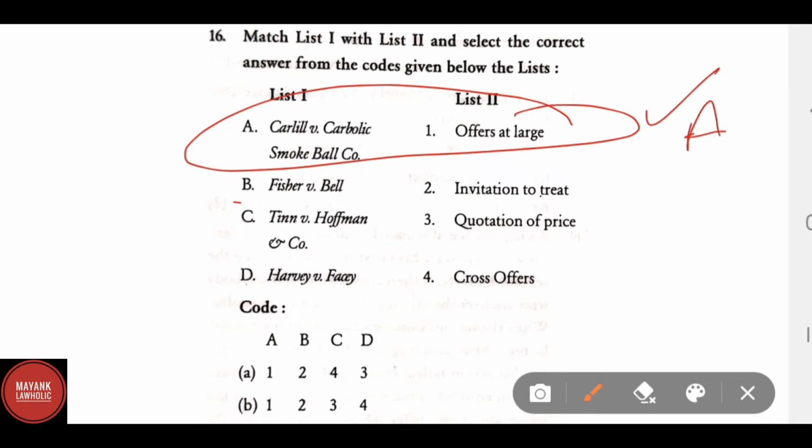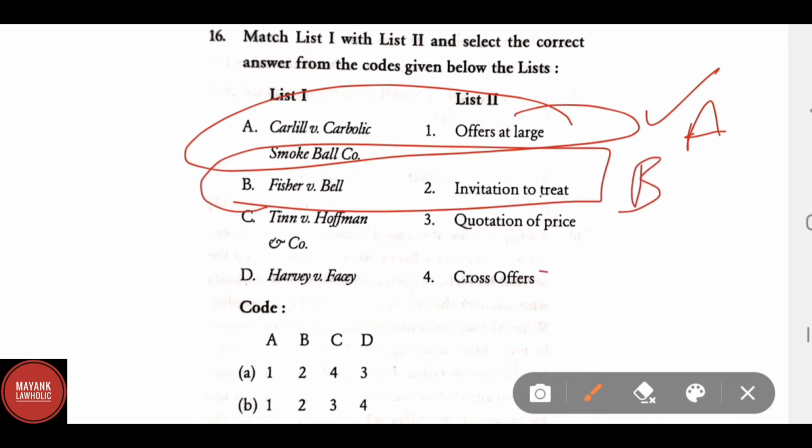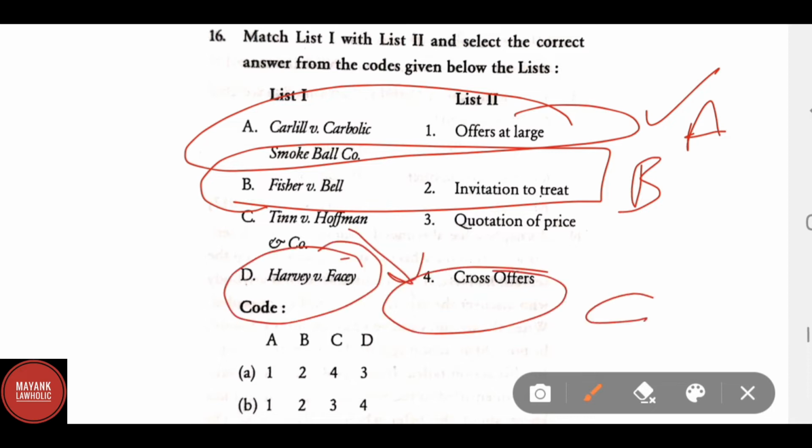Fisher versus Bell. The correct answer is invitation to treat. Tin versus Hoffman and Company. Correct answer is cross offer. And Harvey versus Facey, as we have already discussed, this is quotation of price.